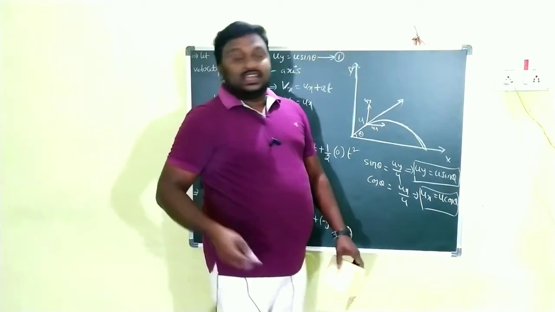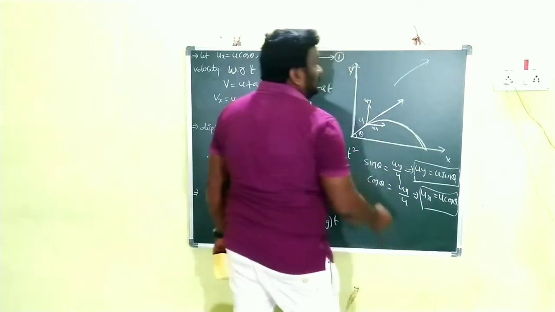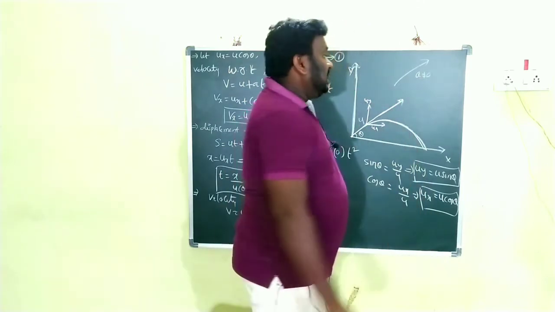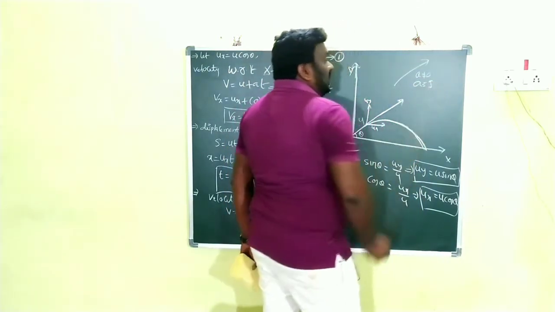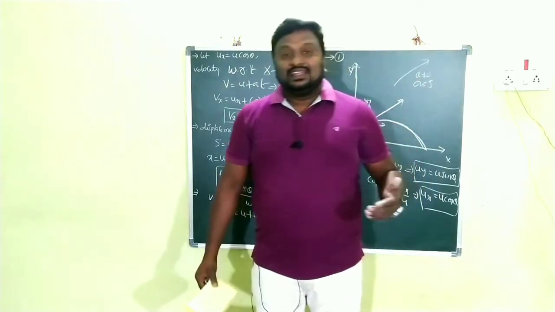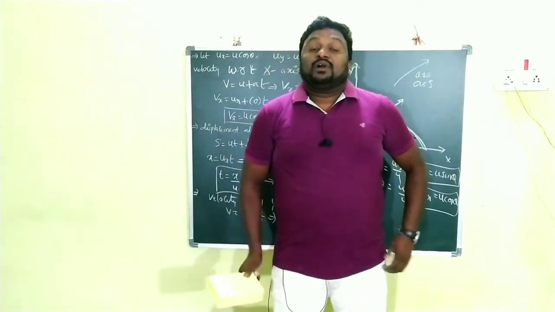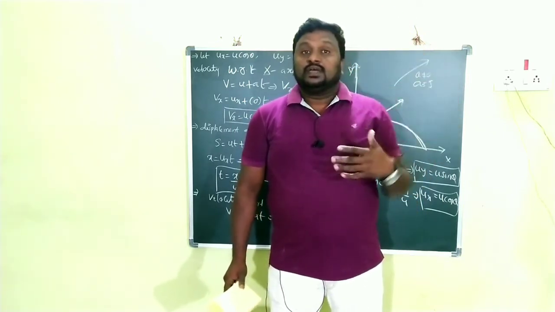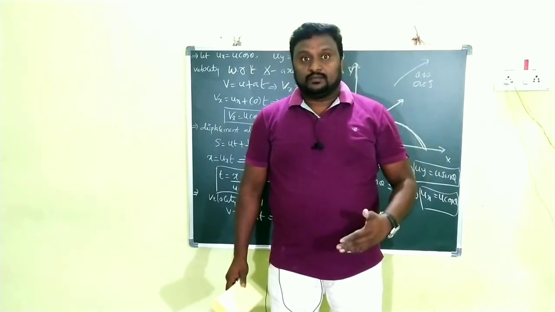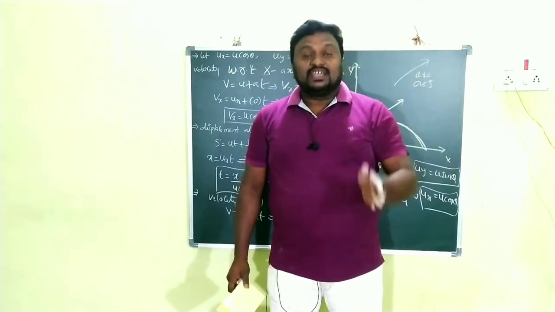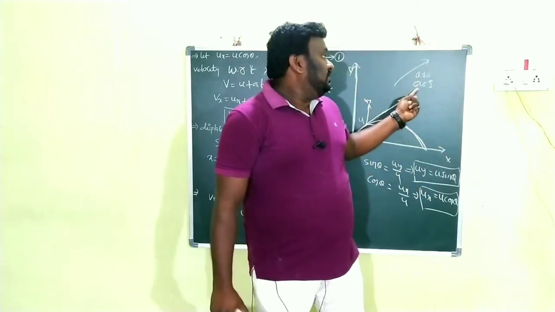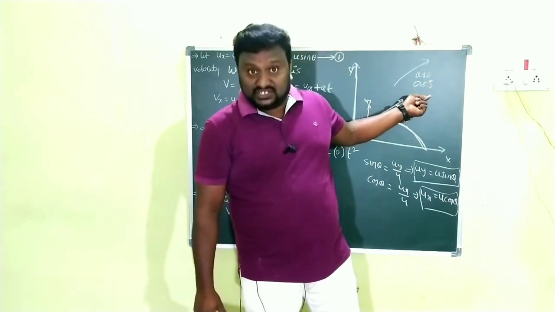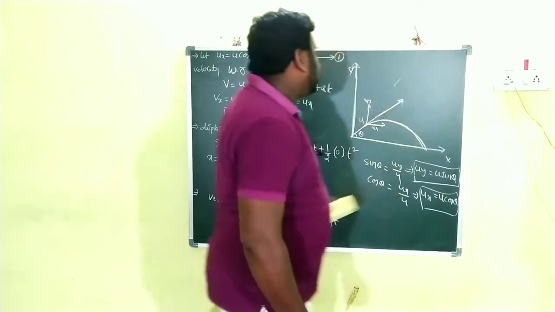Children, in vertical motion a is not equal to 0, and a is equal to minus g. I clearly explained in the previous chapter how we can take the value of a in vertical motion of the body going vertically up, and how we can take the g value while the body is freely falling. So in vertical motion, a is equal to minus g and acceleration is not equal to 0. Clear?